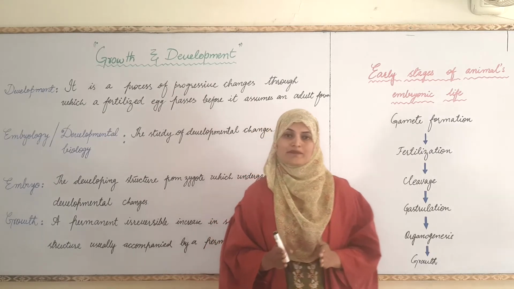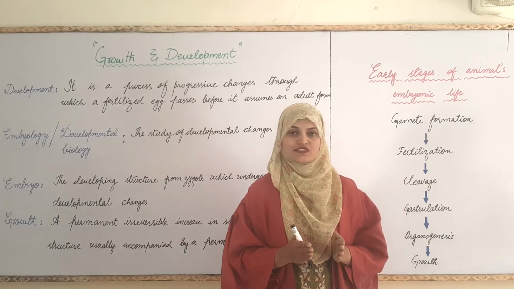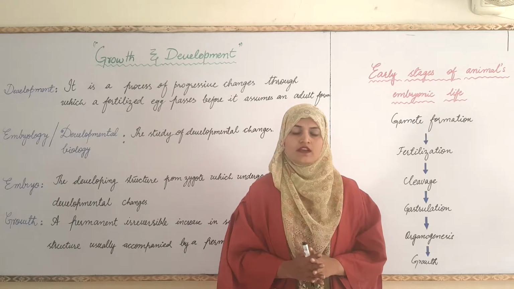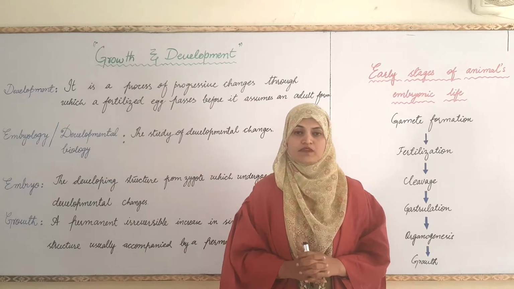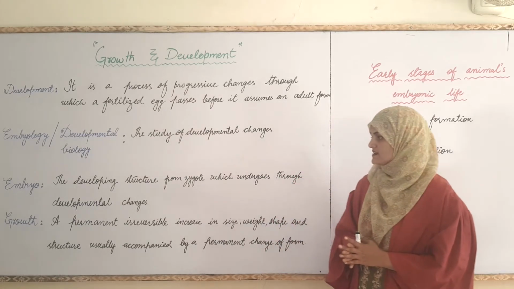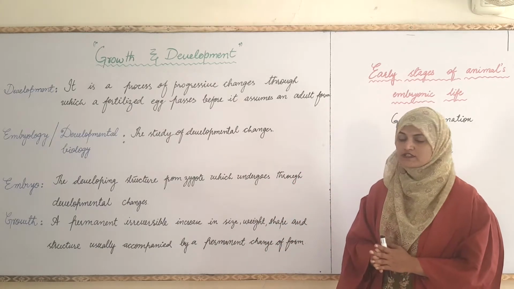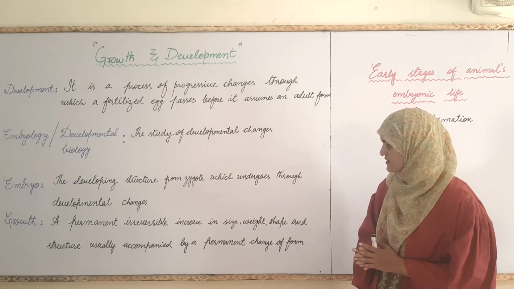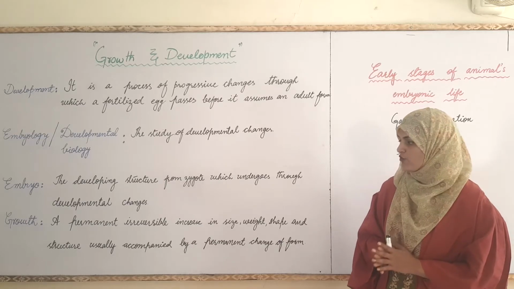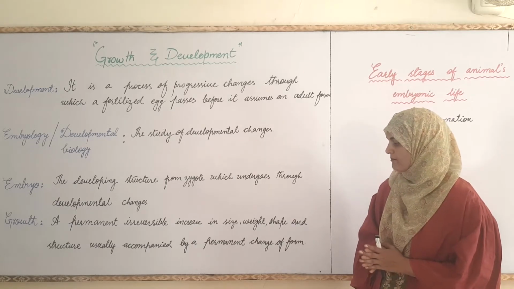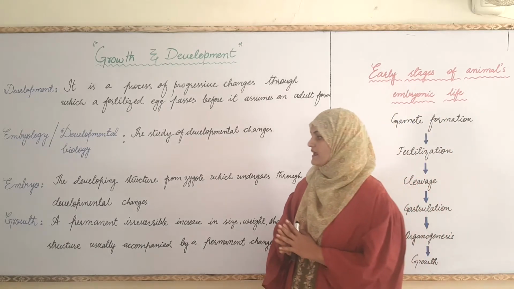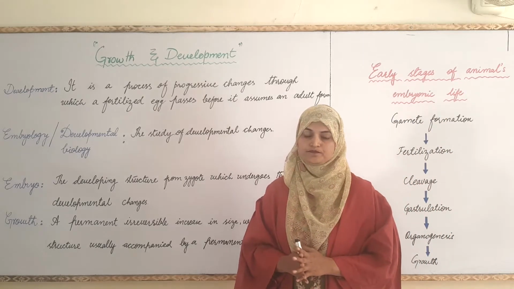When an organism increases its size, shape, structure or weight, then this is termed as growth, and the definition is a permanent irreversible increase in size, weight, shape and structure, usually accompanied by a permanent change of form of a multicellular organism.